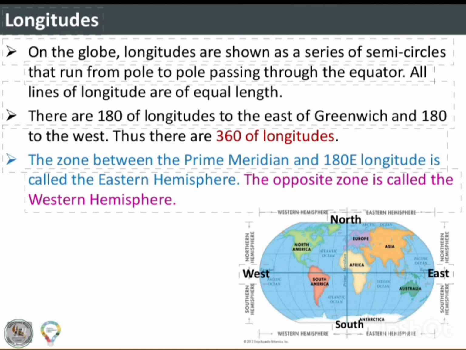Longitudes. On the globe, longitudes are shown as a series of semicircles that run from pole to pole passing through the equator. All lines of longitudes are of equal length. There are 180 degrees of longitudes to the east of Greenwich and 180 to the west. Thus, there are 360 degrees of longitudes. The zone between the prime meridian and 180 degrees east longitude is called the eastern hemisphere. The opposite zone is called the western hemisphere.